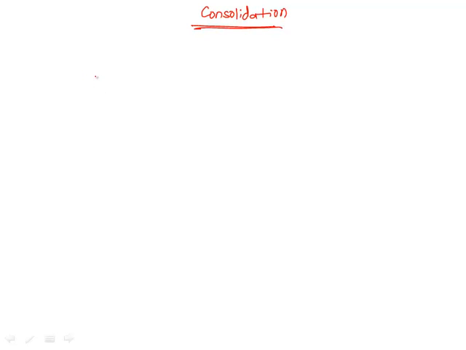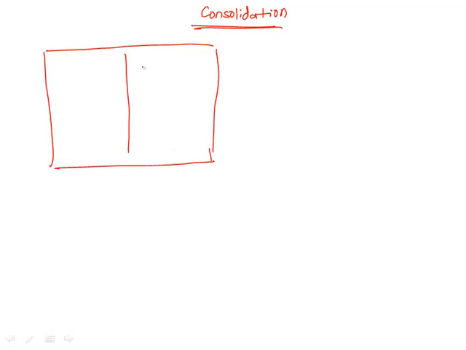Consolidation. Again, this is company A. Let us say this has plant 10,000. I'm cutting down on assets now. Inventory 10,000. Cash 10,000. And let us say there is no bank loan. Equity 30.